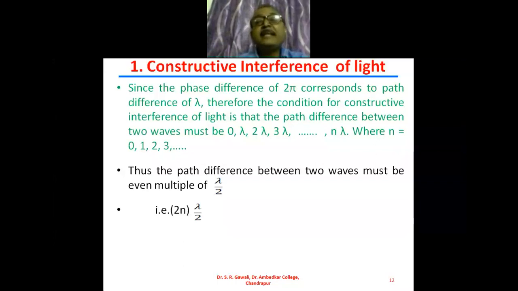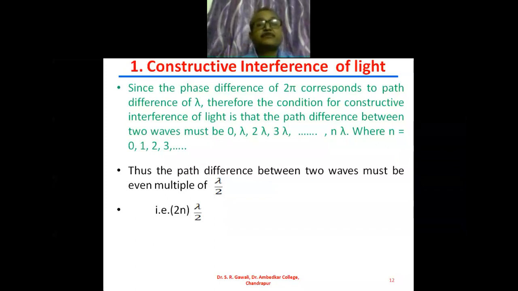How did we take it earlier? Phase difference between the two waves will be equal to 0, twice pi, 4 pi, and so on. We have defined the phase difference in terms of twice pi. Now, in terms of the condition for constructive interference, the path difference between the two waves must be 0; if the phase angle is 2 pi, the path will be lambda; if the phase difference is 4 pi, the path will be 2 times lambda, the wavelength of light, and so on.